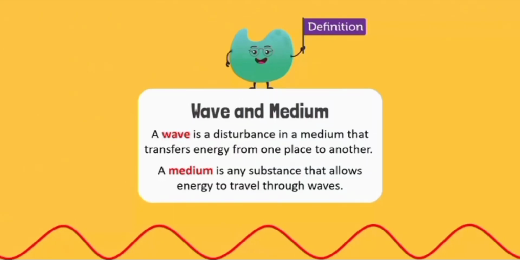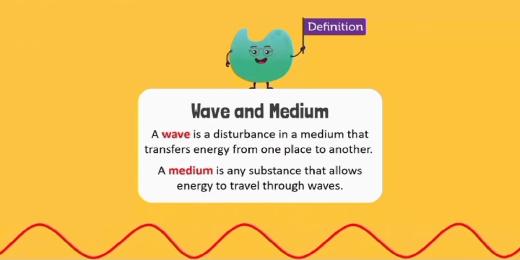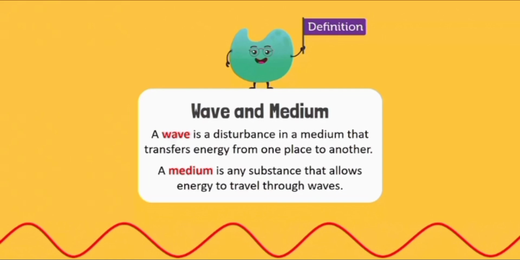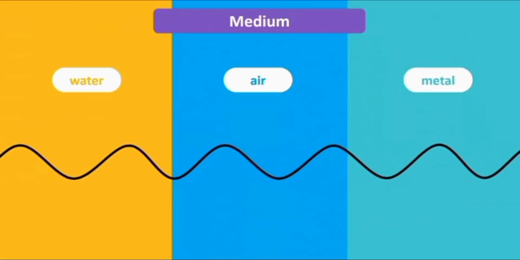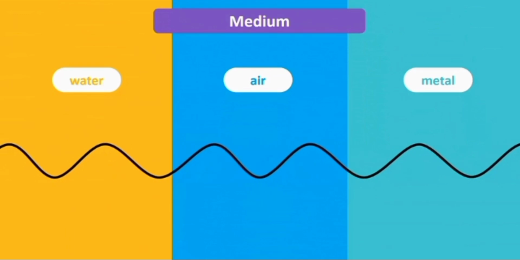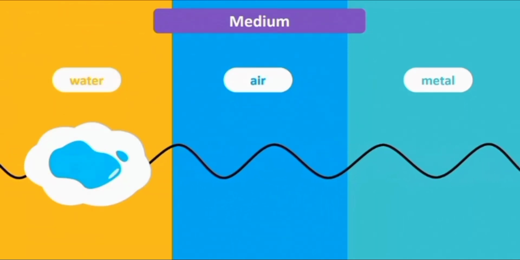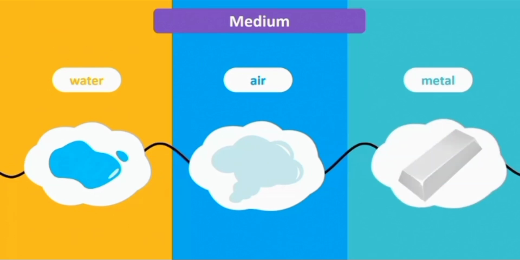By definition, a wave is a disturbance in a medium that transfers energy from one place to another. A medium is any substance that allows energy to travel through waves. Most waves carry energy and need a medium to travel from one place to another. A medium can be water, air, metal, or anything through which waves can transfer energy.